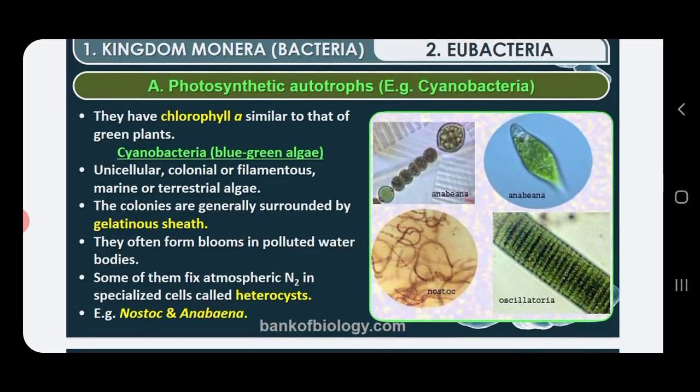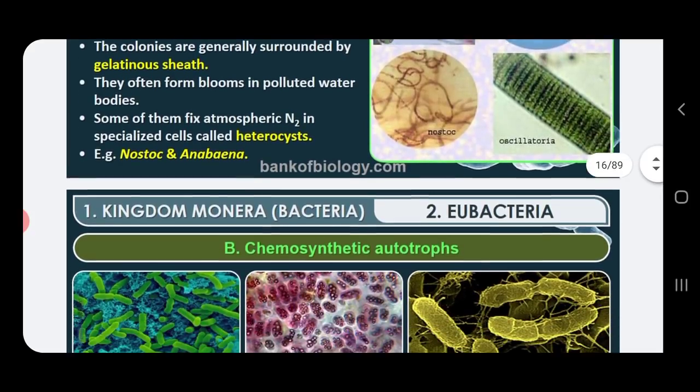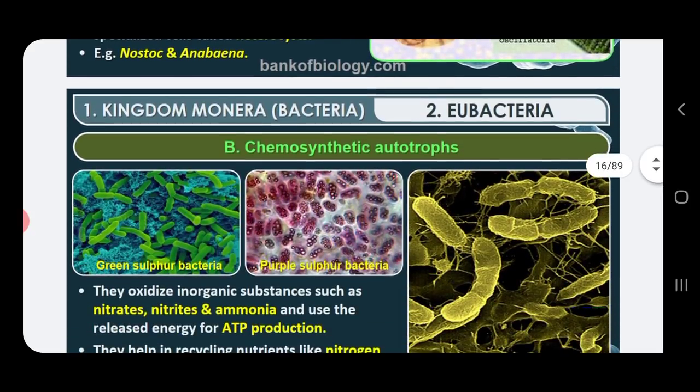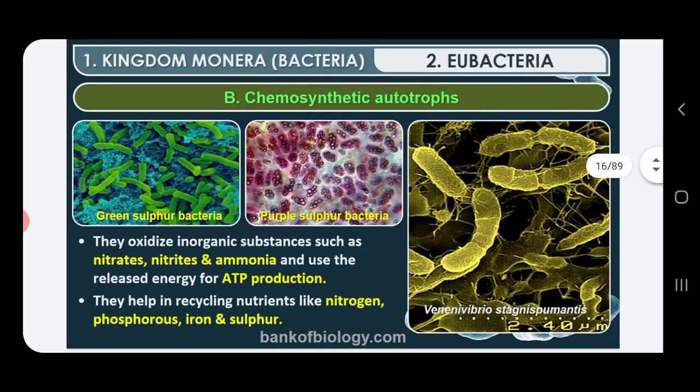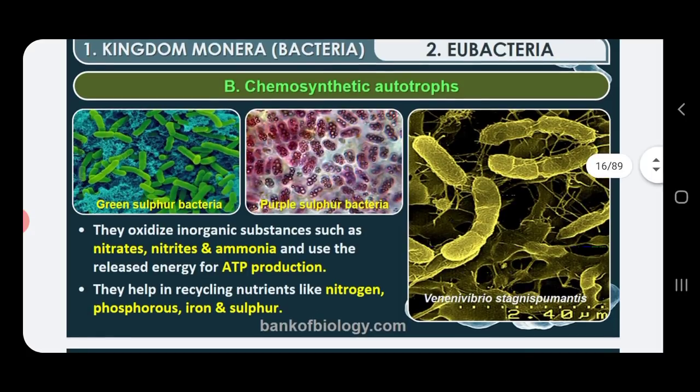Then, some of the eubacteria, along with being photosynthetic, are chemosynthetic. Chemosynthetic autotrophs means that instead of using light and chlorophyll for the synthesis of food, they use chemicals for the synthesis of food. That type of synthesis is called chemosynthesis, and such organisms are called chemosynthetic autotrophs.